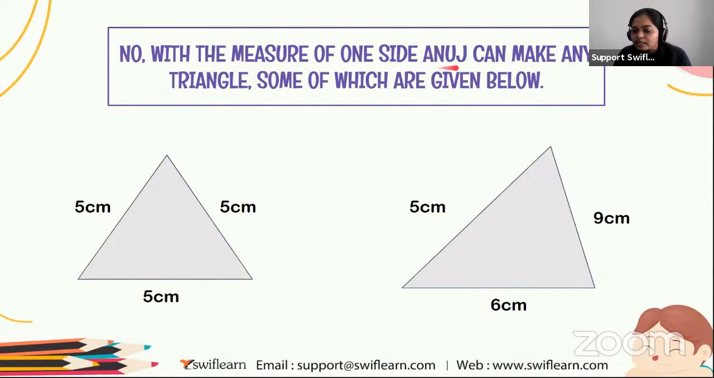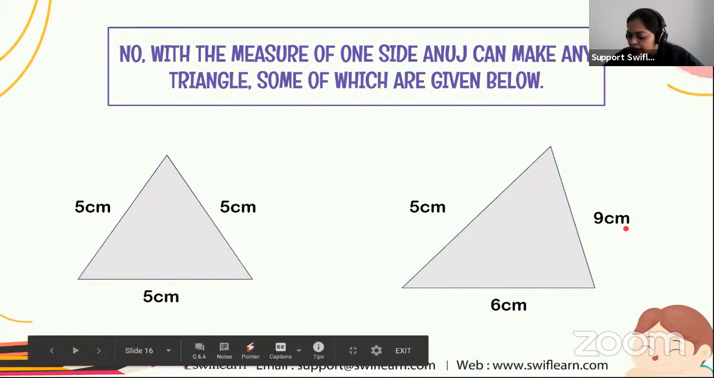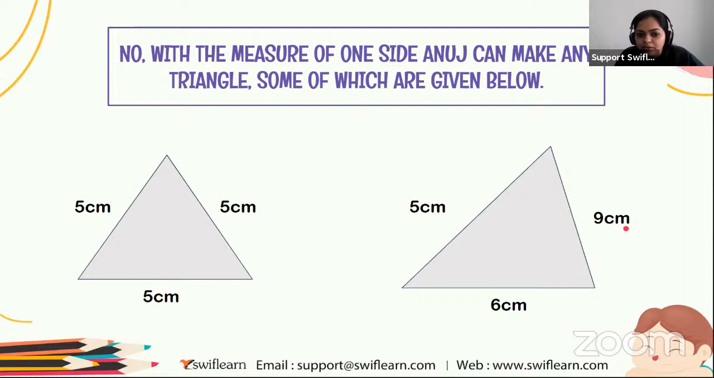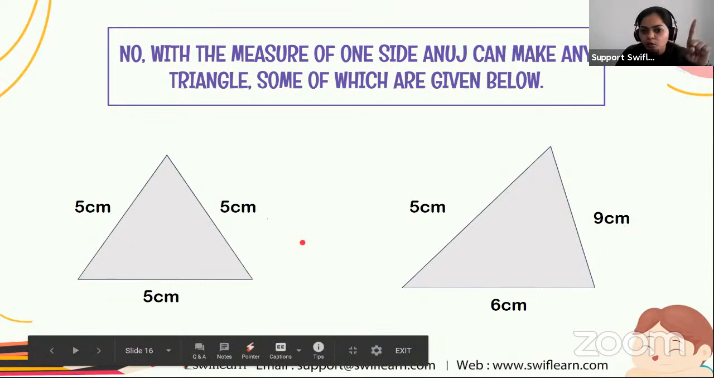No, with the measure of one side, Anuj cannot make a triangle congruent to Param's triangle. Why? Because he can make an infinite number of triangles with one side only. For example, he can make a 5, 5, 5 side triangle or a 5, 6, 9 side triangle. Here only one side is mentioned, that's why he is not able to draw the diagram. Yes, angles would need to be mentioned. Let us check whether an angle is mentioned or not.